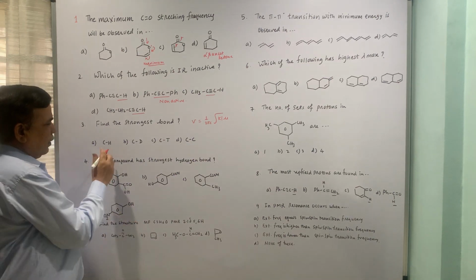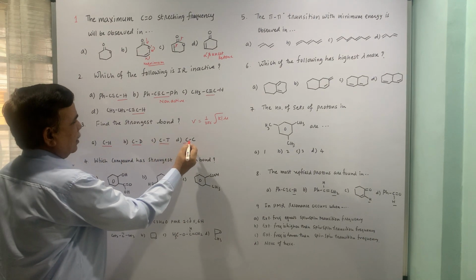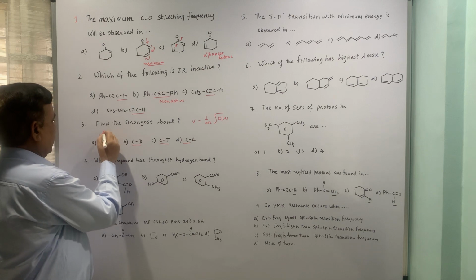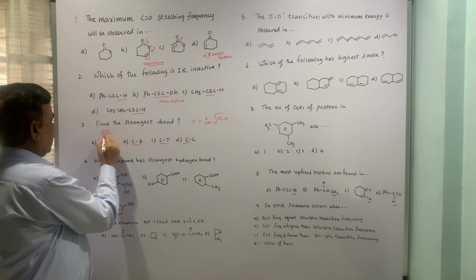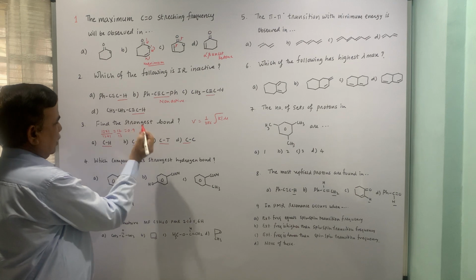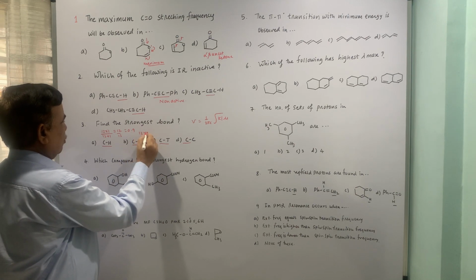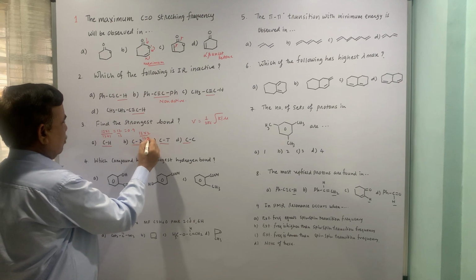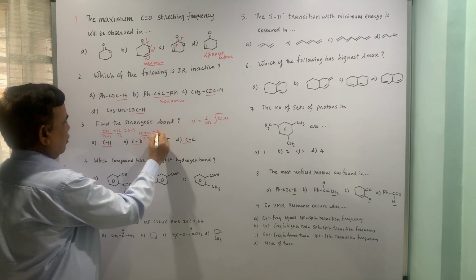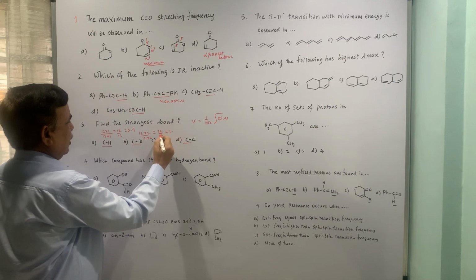So you have to find out the reduced mass of each. M1 M2 over M1 plus M2: in this case it will be 12 into 1 by 12 plus 1, that is 12 by 13, so 0.9 something. For CD it will be 12 into 2 by 12 plus 2, so 24 by 14, only 1.7.